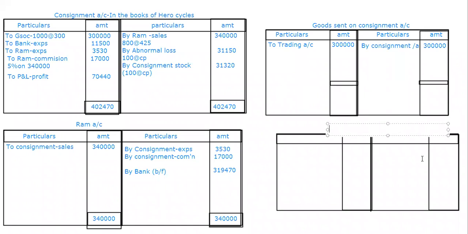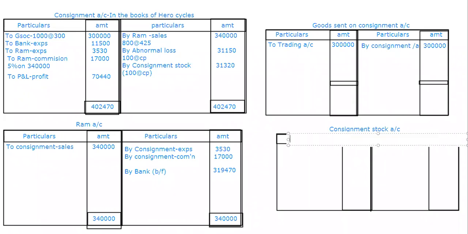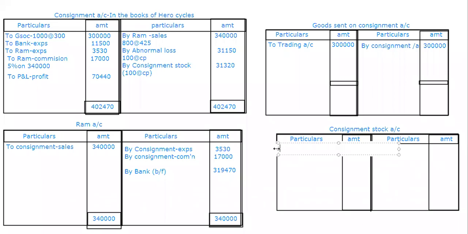Now the last one is the consignment stock account. So, particulars, amount. Here we have written consignment stock first on the credit side. Now I'm going to write, to consignment account, which is 31,320.